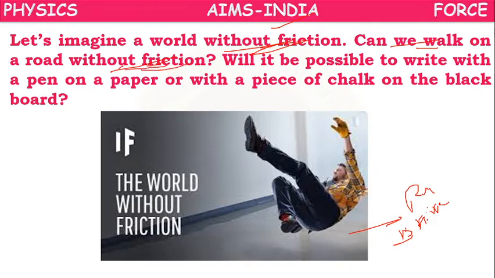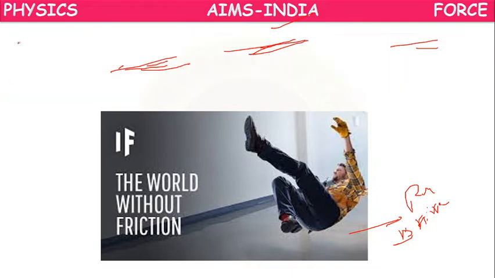When we keep our leg forward on the ground, we are able to stand in that position because of the frictional force. If there is no friction, our leg cannot stand there. It will slide, and we will fall down.